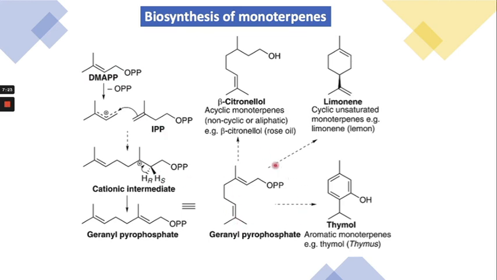This is the geranyl pyrophosphate, and after this the ring closure will occur in the form of limonene, which is the cyclic monoterpene, and for the acyclic monoterpene it is just the removal of pyrophosphate. This is called beta-citronellol, and thymol is also a cyclic aromatic monoterpene, which is generated from geranyl pyrophosphate.